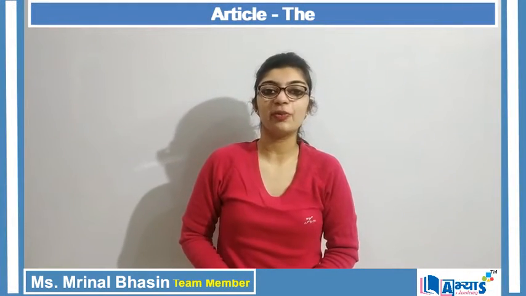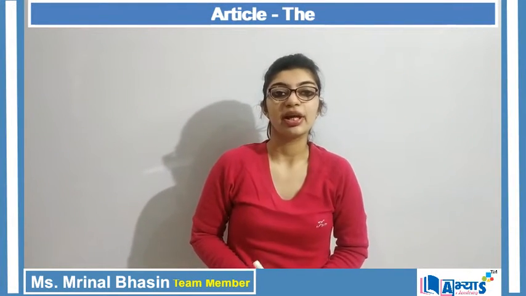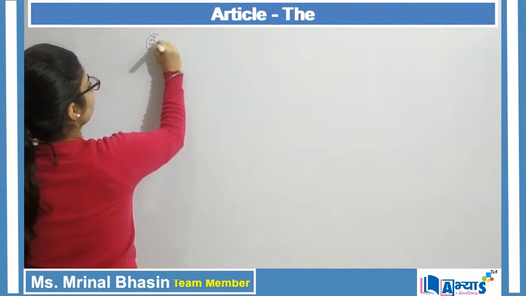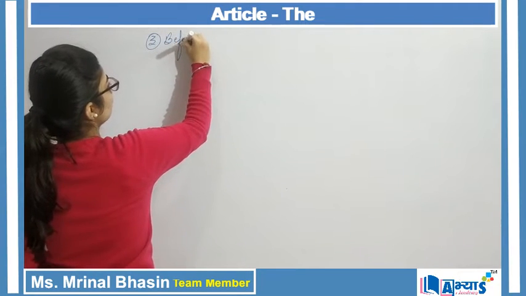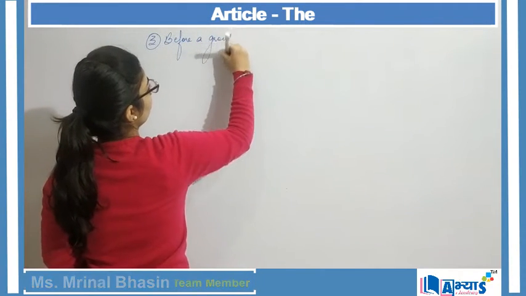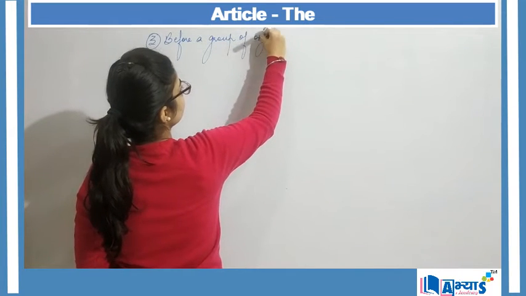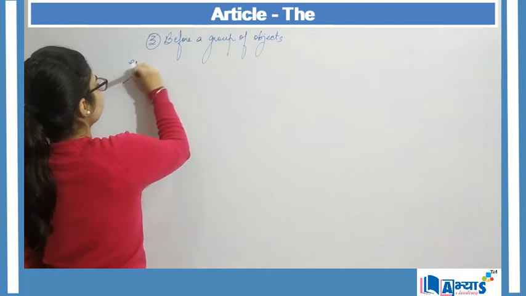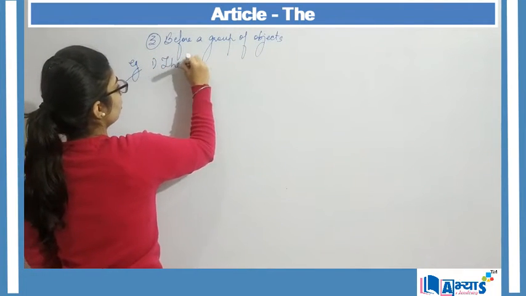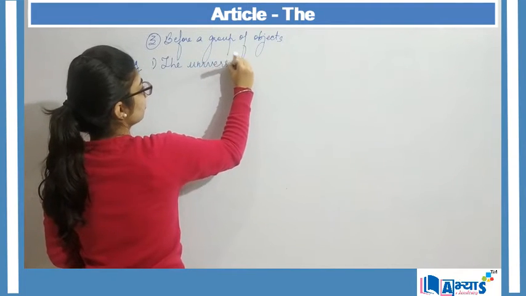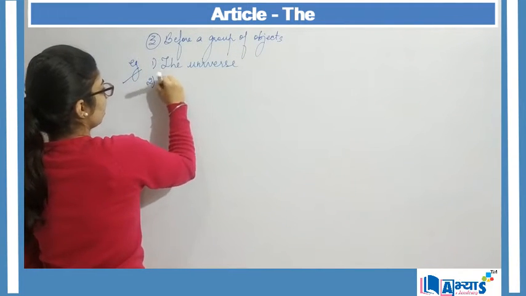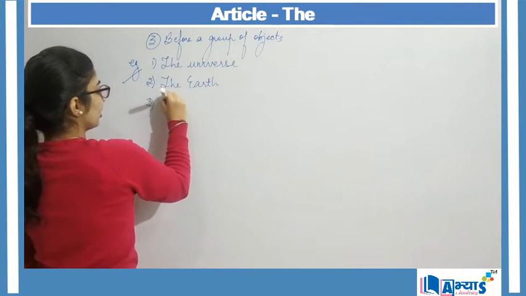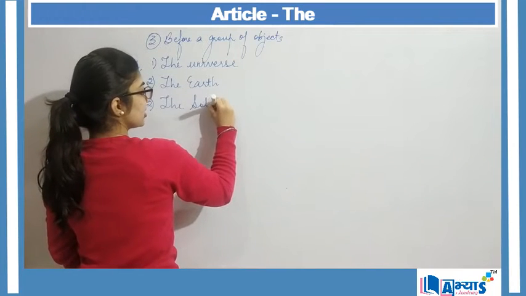Now the third area where we can use the article the is before a group of object, right? So third is we can use the before a group of objects. Now before a group of objects, example can be the universe, the earth, the solar system.